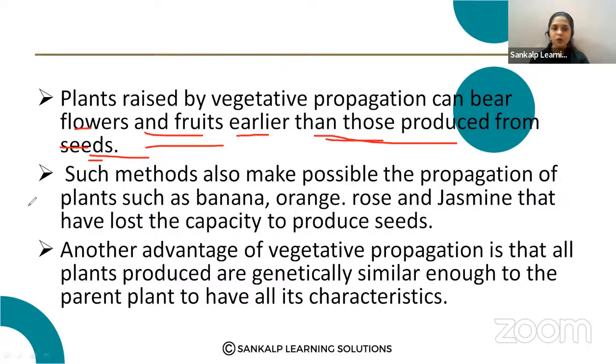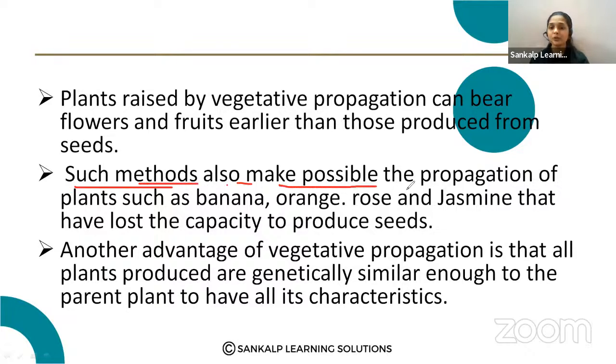And the second advantage of vegetative reproduction is, such methods also make possible the propagation of plants such as banana, orange, rose and jasmine that have lost the capacity to produce seeds. You know that rose, banana and some jasmine do not produce seeds, right?